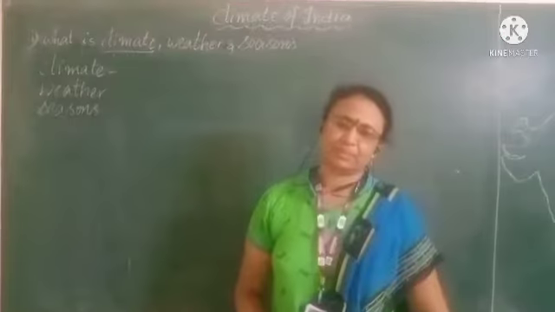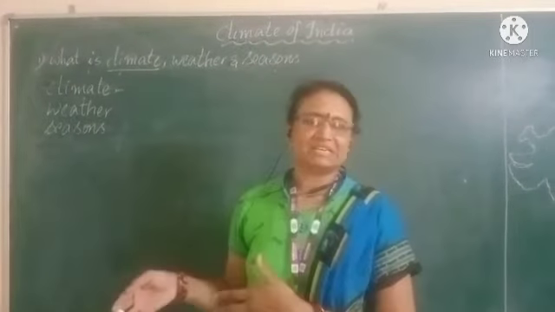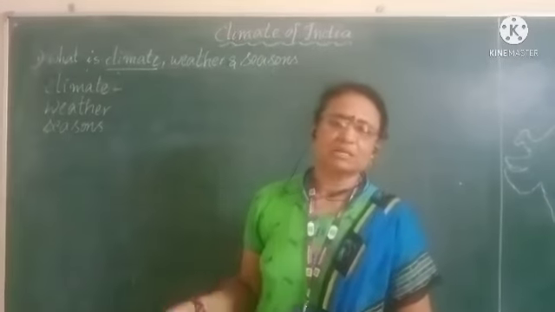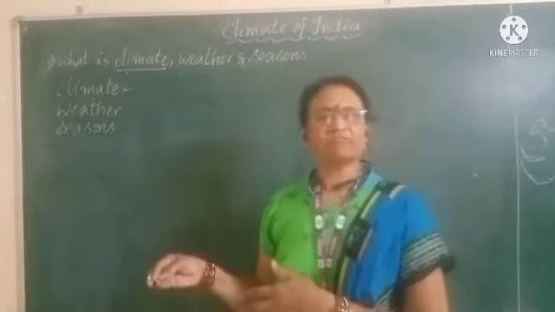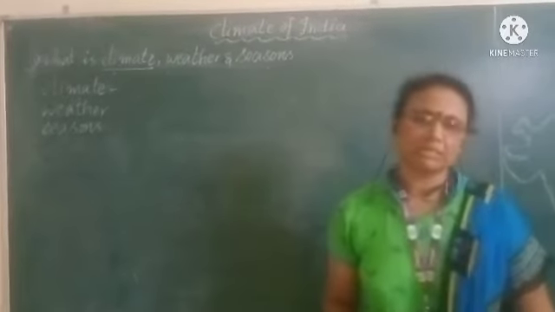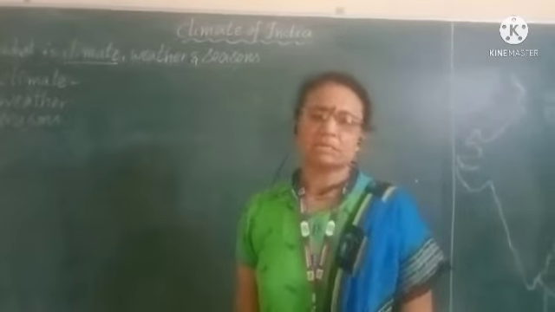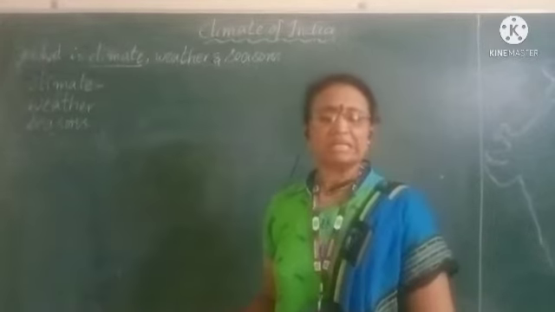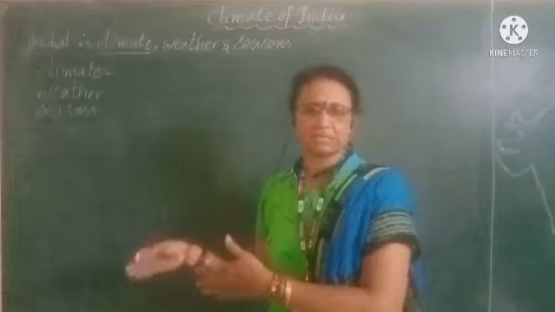Now, what is season? The general pattern, the common pattern or generalized weather condition prevailing for a few weeks or few months is referred to as season.